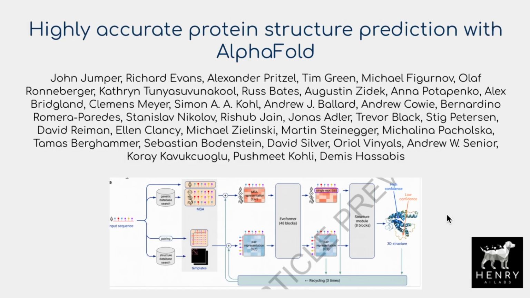Excitingly, this week we have a new paper in Nature describing the AlphaFold 2 system, highly accurate protein structure prediction with AlphaFold, as well as the code that's been used to train this model. So some interesting details from the paper describing this multiple sequence alignment, as well as this structural template search, and how these are combined into these attention layers that do what you may call a multimodal fusion between the structure templates, the structure representation, and the multiple sequence alignment.